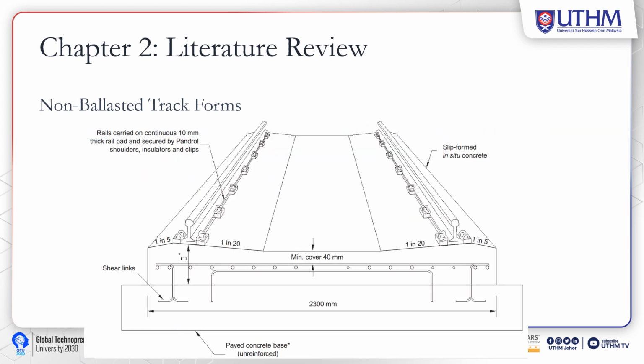And this is the typical non-ballasted track formation where the rail will be sitting on the concrete slab, and the concrete slab will sit usually on the subgrade.